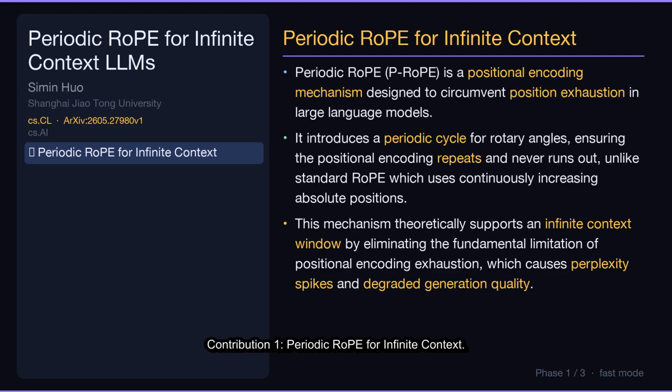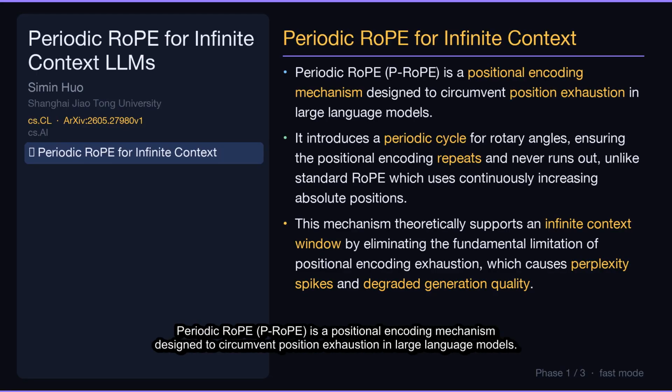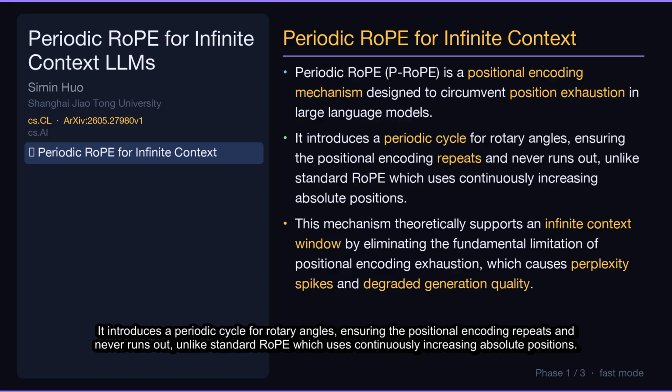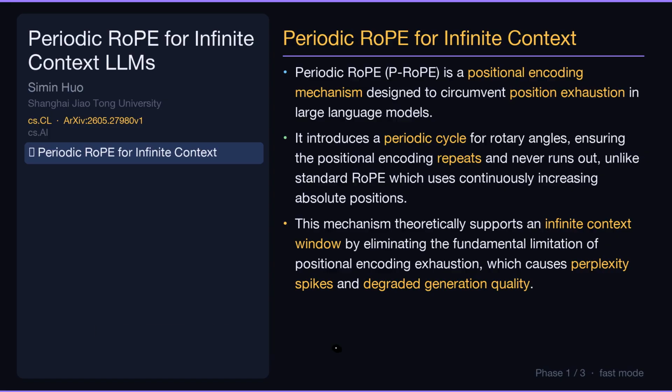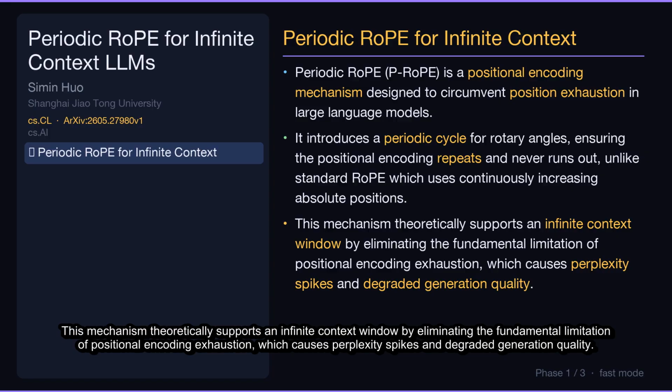Contribution 1. Periodic RoPE for Infinite Context. Periodic RoPE, PRoPE, is a positional encoding mechanism designed to circumvent position exhaustion in large language models. It introduces a periodic cycle for rotary angles, ensuring the positional encoding repeats and never runs out, unlike standard RoPE, which uses continuously increasing absolute positions. This mechanism theoretically supports an infinite context window by eliminating the fundamental limitation of positional encoding exhaustion, which causes perplexity spikes and degraded generation quality.